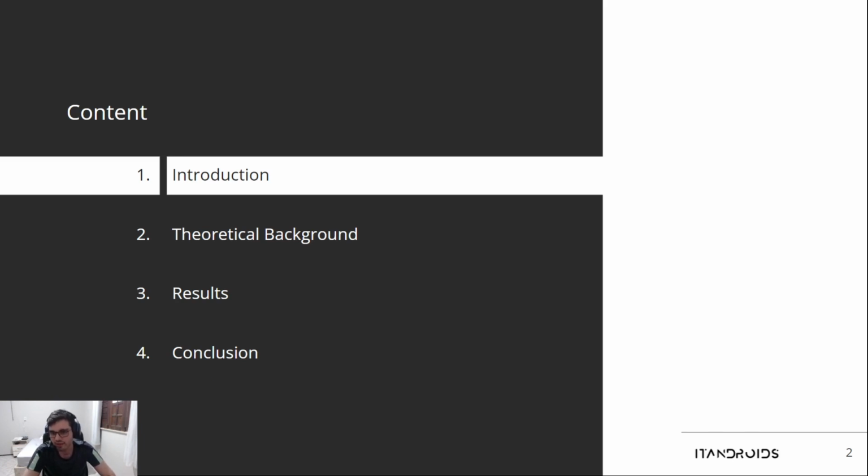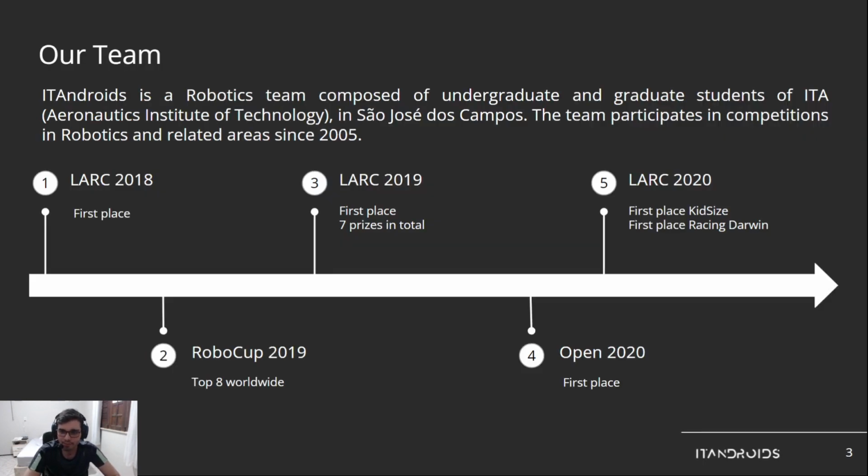So starting with introduction. First, about our team. Our team is called ITAndroids. It is a robotics team in São José dos Campos at Aeronautics Institute of Technology. We participate in robotics competitions and related areas since 2005, and we have won many awards since then. For example, in LARC, we have been consistently placed in the first place of the competition. So we have lots of experience in developing robotics applications.